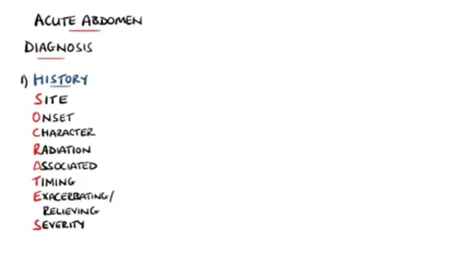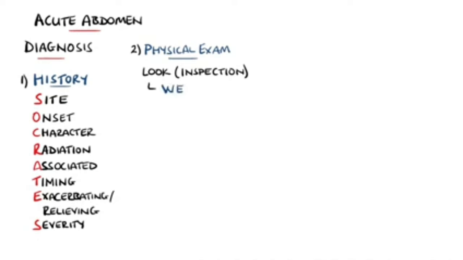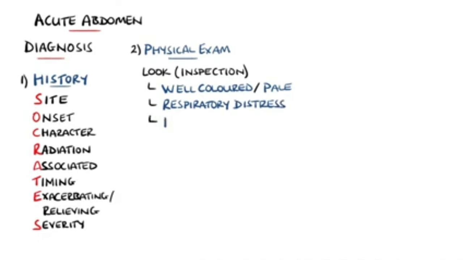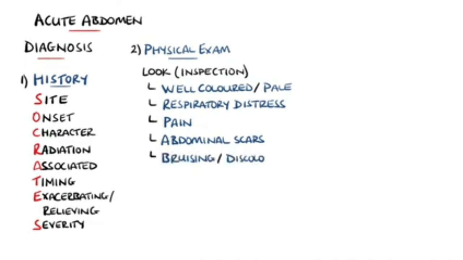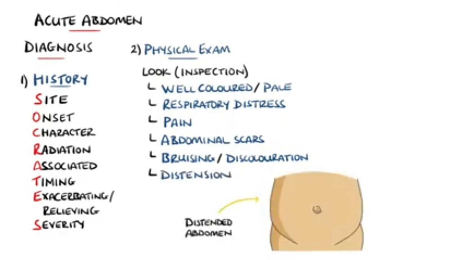To go alongside the history, a physical exam can help narrow down the causes following the look, listen and feel method. A general inspection of the patient can be performed. Are they well coloured or pale? Are they struggling to breathe? Are they in visible pain? Are there any abdominal scars that may indicate previous surgery, therefore predisposing to an obstruction? Is there any abdominal discoloration or bruising, or even abdominal distension?